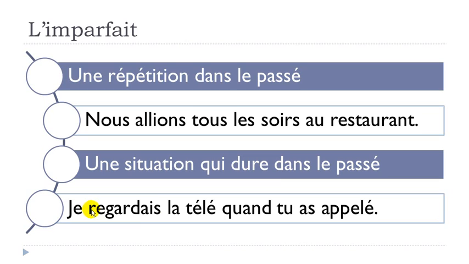In that case, you tend to use l'imparfait because it lasts a while when you watch TV, a movie or something like that. When tu as appelé, so appeler is to call on the phone, for instance. In that case, you want to make the difference between something that happens, an action, so tu as appelé, and here you use l'imparfait because it lasts longer. So, je regardais la télé quand tu as appelé.